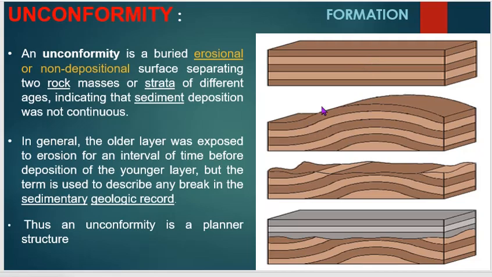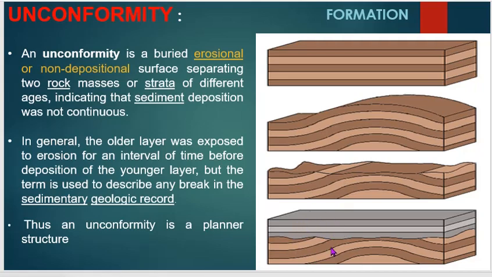Then upliftment and subaerial erosion of the older rocks. Then the formation of a younger succession of beds above the surface of erosion. This is your surface of erosion, and on the surface of erosion younger rocks are formed. Then this is your unconformity.